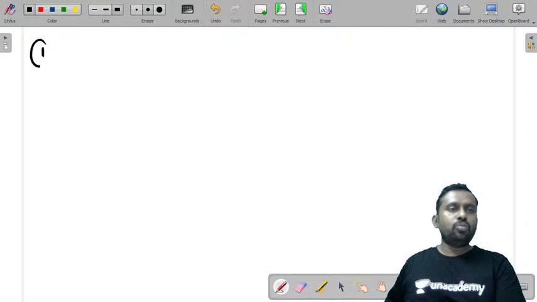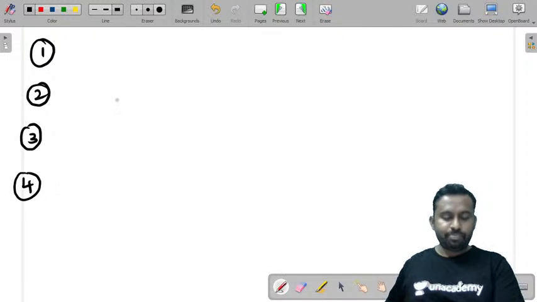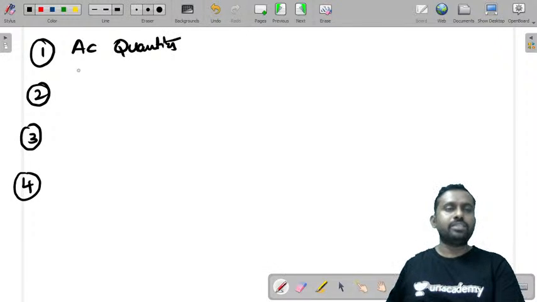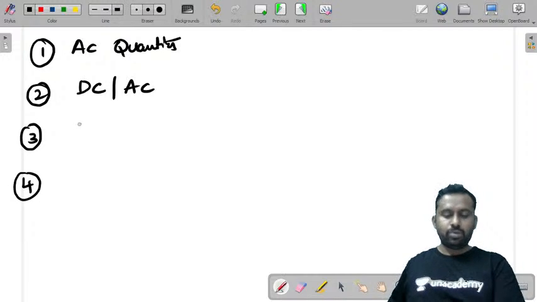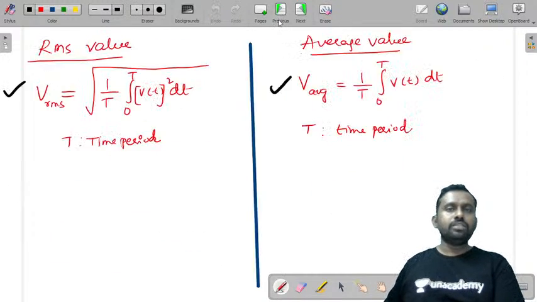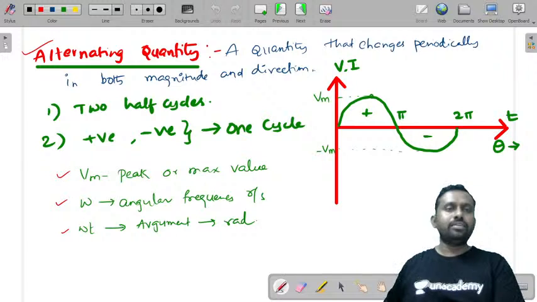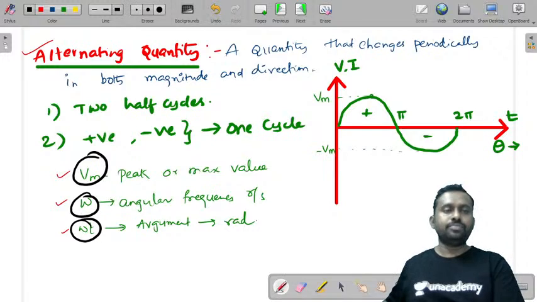Now let me conclude what we have done in this, then we will move on to some of the important questions, and I'll also discuss what is form factor and peak factor. First I have discussed what is an AC quantity, then what are the differences between AC and DC quantity. We have discussed what is alternating quantity, peak value, omega.